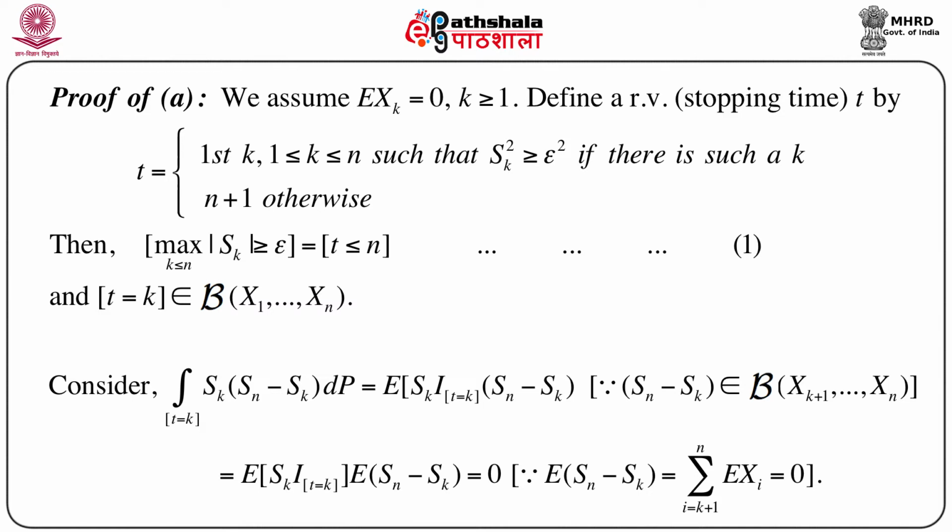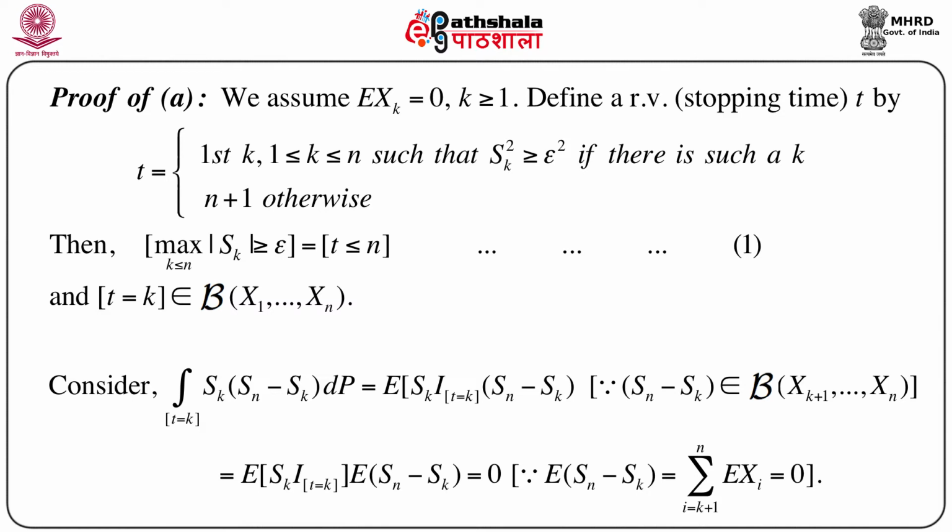First we will prove the upper bound and then we will prove the lower bound. To prove the upper bound, first assume without loss of generality that the expectation of Xk equals 0 for k greater than or equal to 1. Now, define a random variable. We can give a name to this random variable, which is a stopping time, random variable